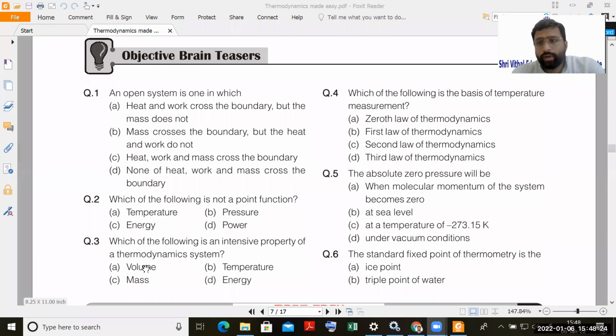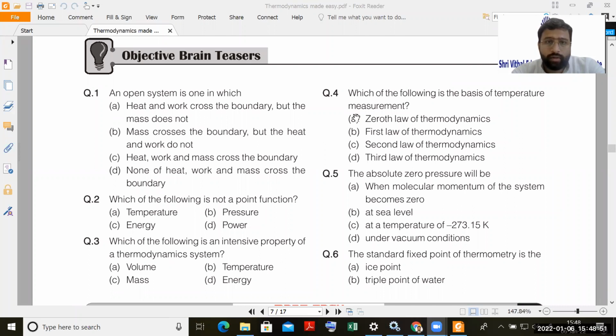Volume is meter cube per kg; as you divide the mass, volume will also decrease. Temperature, yes, is independent of mass. If you divide a piece of metal into a number of parts, the temperature of each sub part will be the same. Mass, obviously, is extensive, and energy is also an extensive property. The correct answer here is temperature, B.